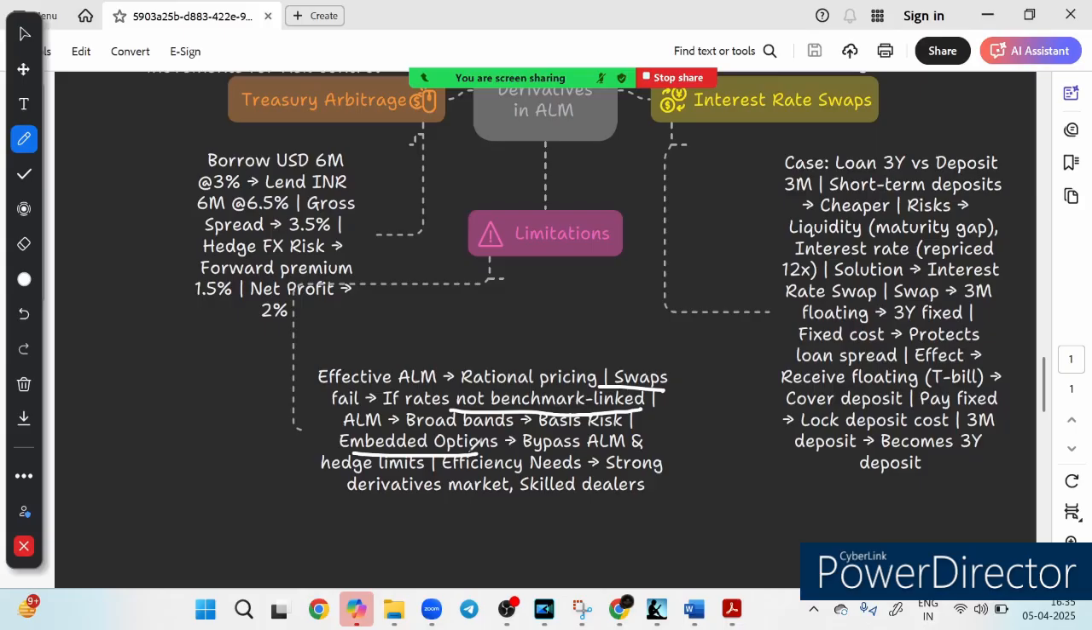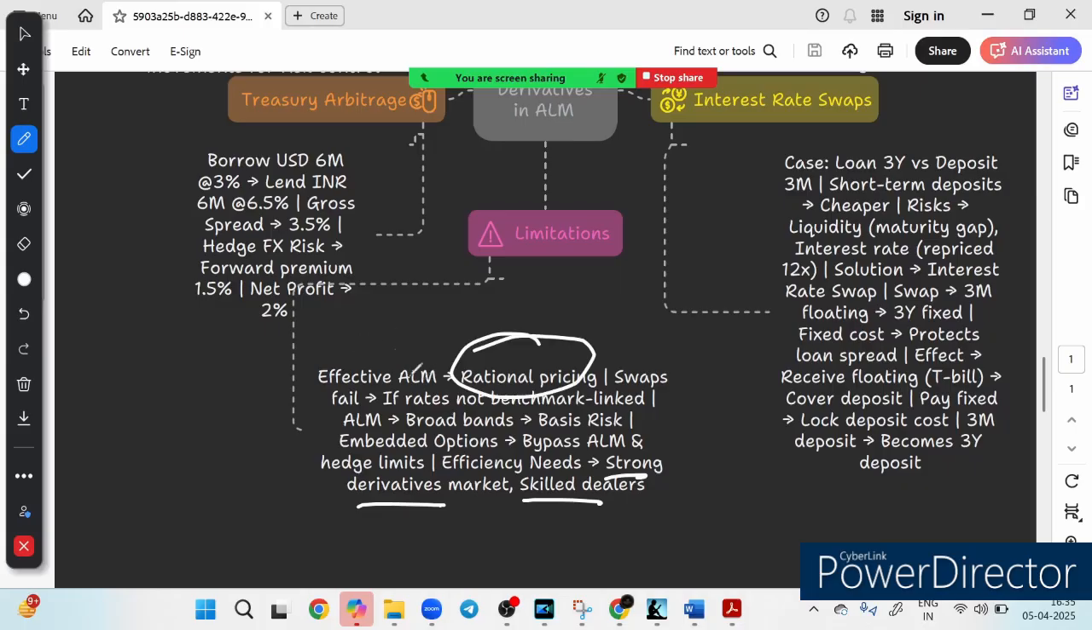These are called embedded options. This embedded option can bypass ALM and hedge limit, right? So what is the solution? The solution is a strong derivative market, skilled dealers, and efficient risk management. This is the solution. So the first limitation of derivatives is that they require rational pricing.